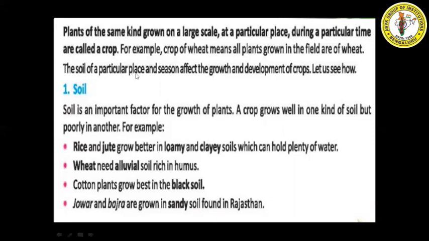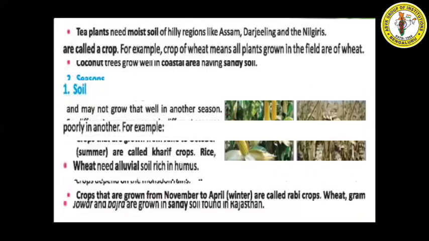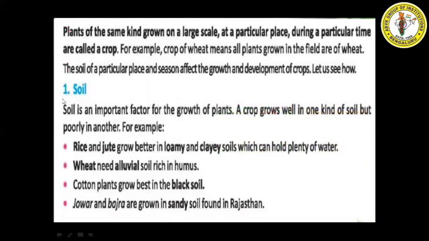The soil of a particular place and season affect the growth and development of crops. So what affects the growth and development of crops? Two things. One is the soil of a particular place, and the other is season. Let us understand individually. First one is soil. How is soil going to affect the growth and development of crops? Soil is an important factor for the growth of plants.